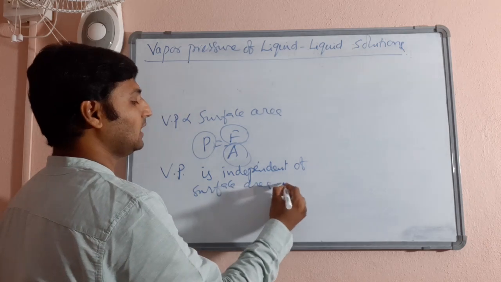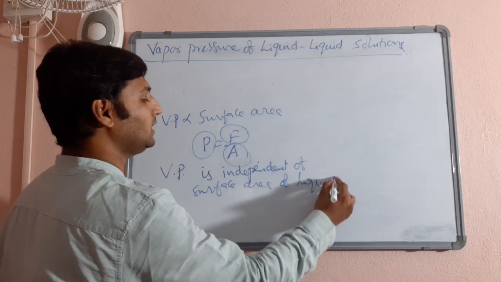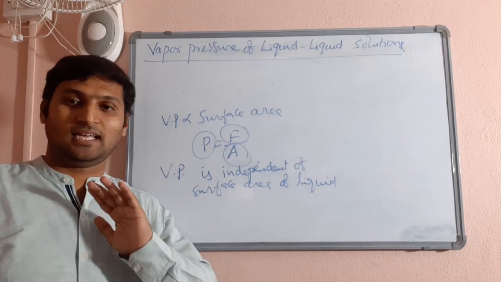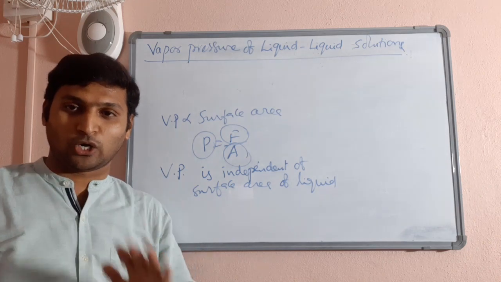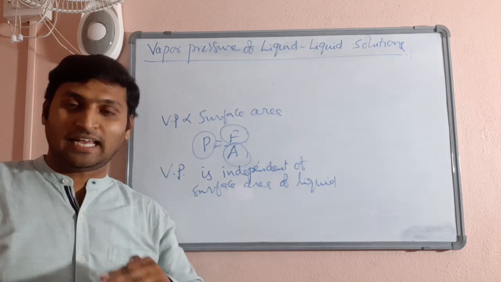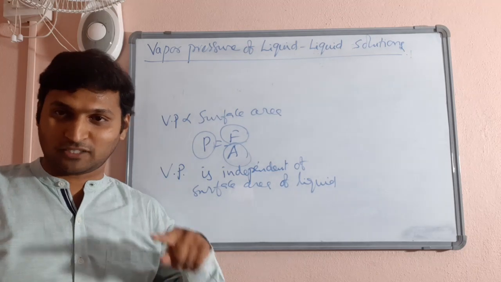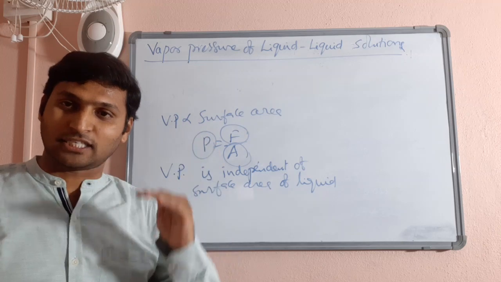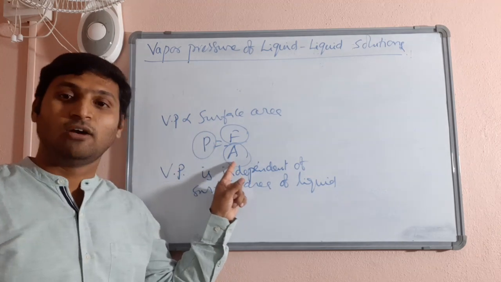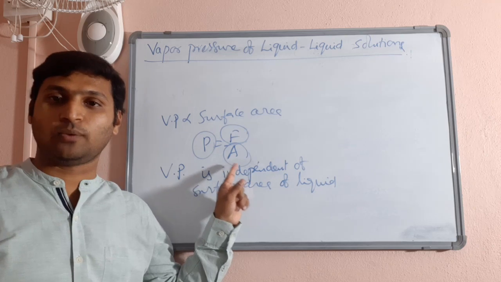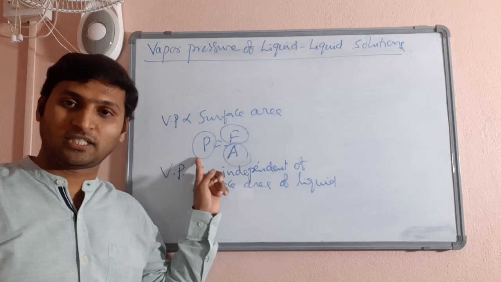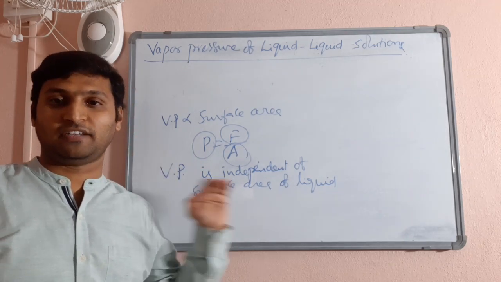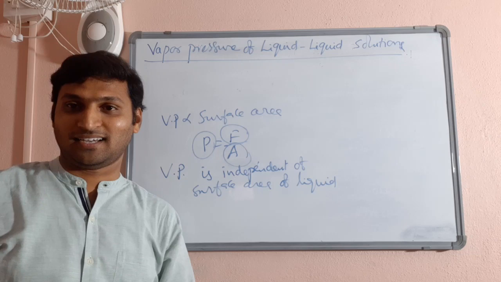So, this is the correction you need to make to your knowledge from what I taught you yesterday. Vapor pressure is independent of surface area of the liquid because, I repeat, if surface area increases, the number of particles on the surface may increase, so rate of evaporation may increase, but proportionately the rate of condensation will also increase, and the area on which pressure has to be exerted by those molecules will also increase. As a result, vapor pressure will remain the same. So, vapor pressure is independent of surface area of the liquid. Please make that correction. Okay.